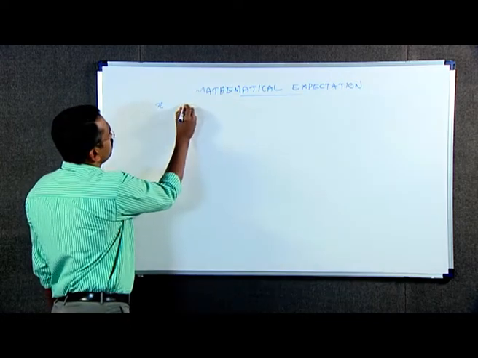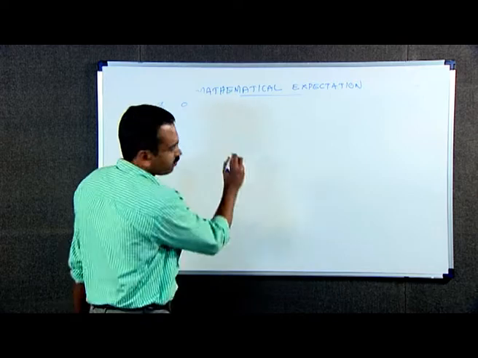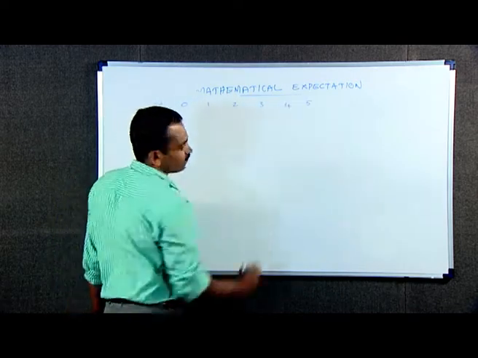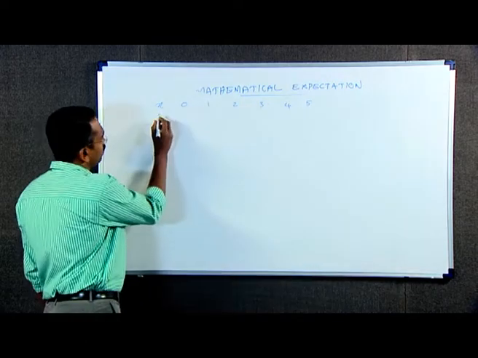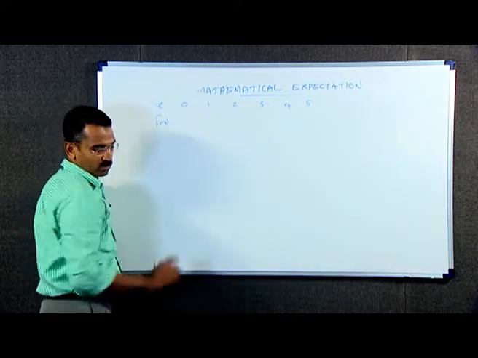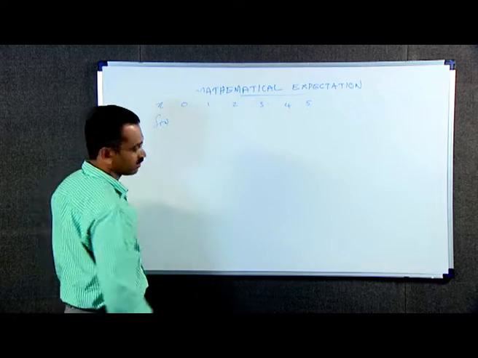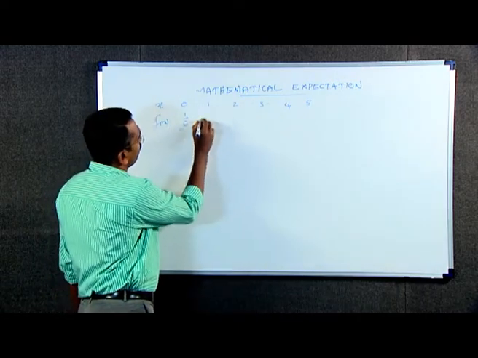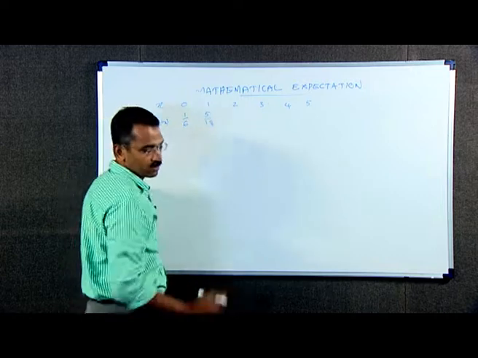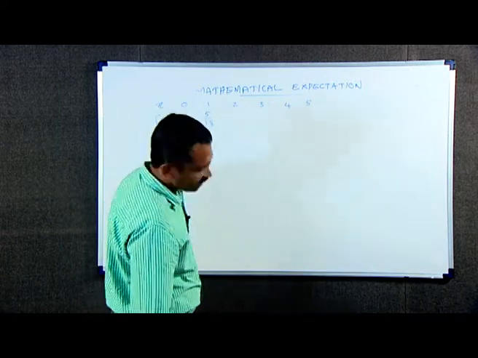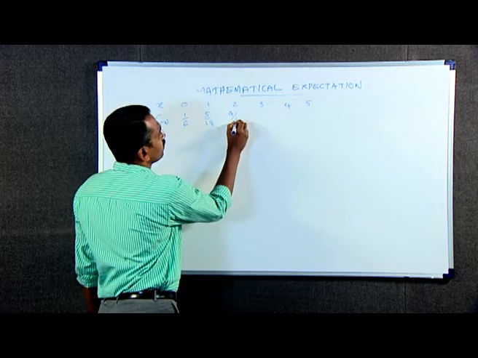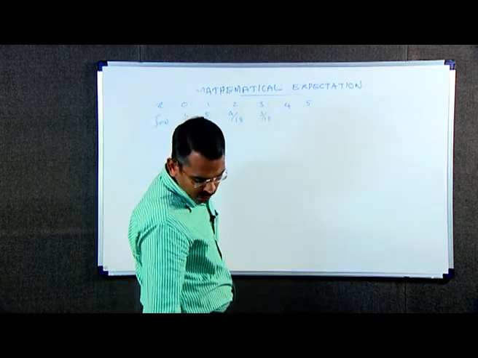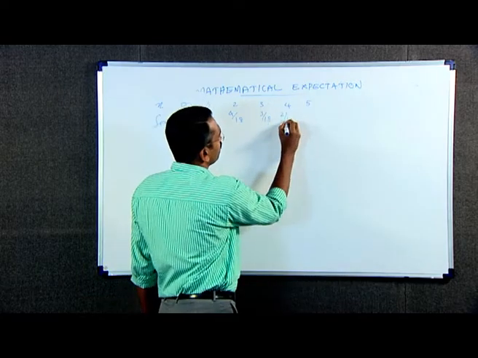X values are 0, 1, 2, 3, 4 and 5, and the probabilities f of x are 1 by 6, 5 by 18, 4 by 18, 3 by 18, 2 by 18 and 1 by 18.